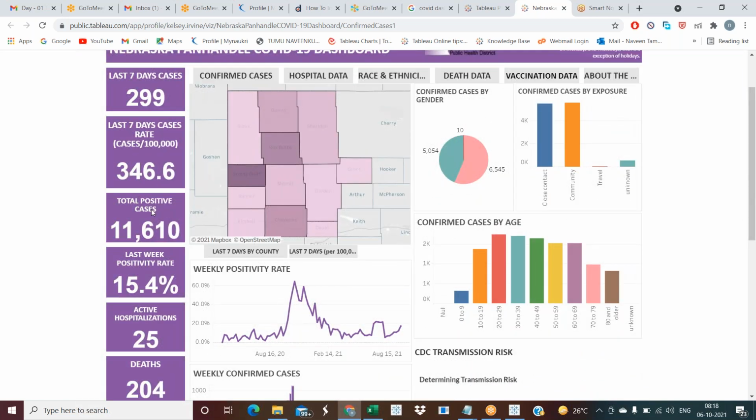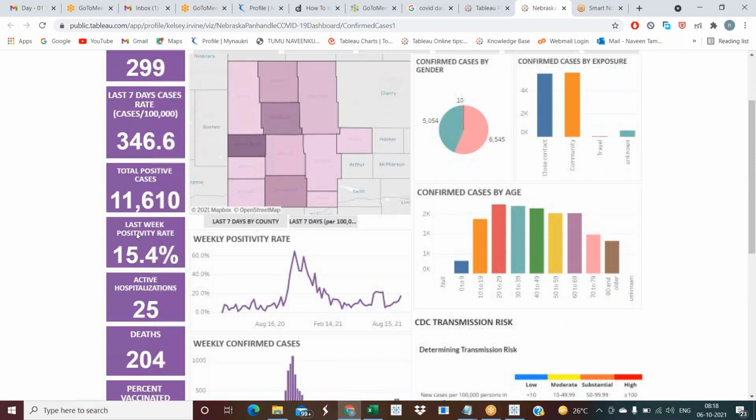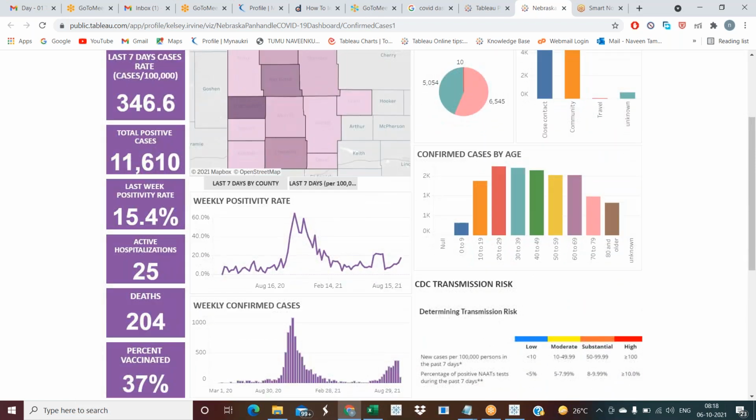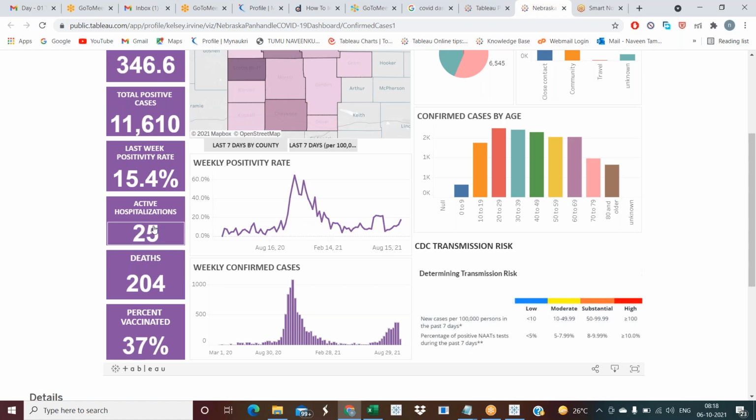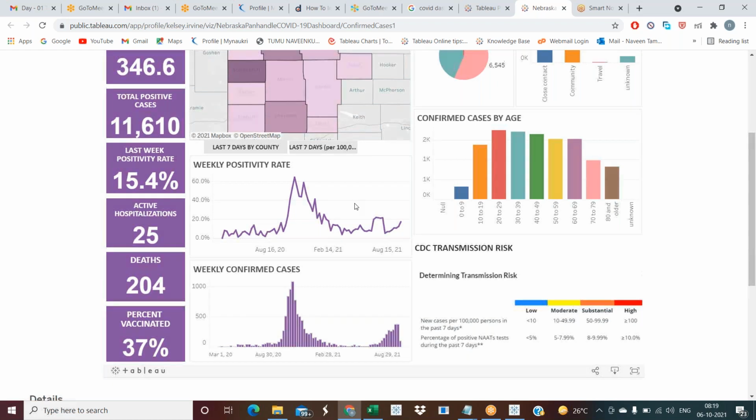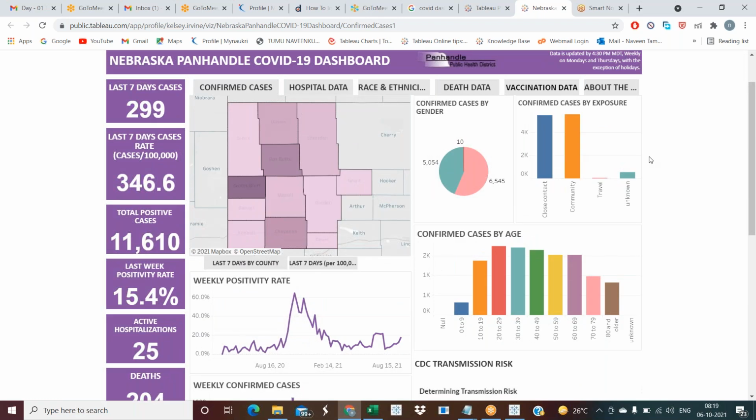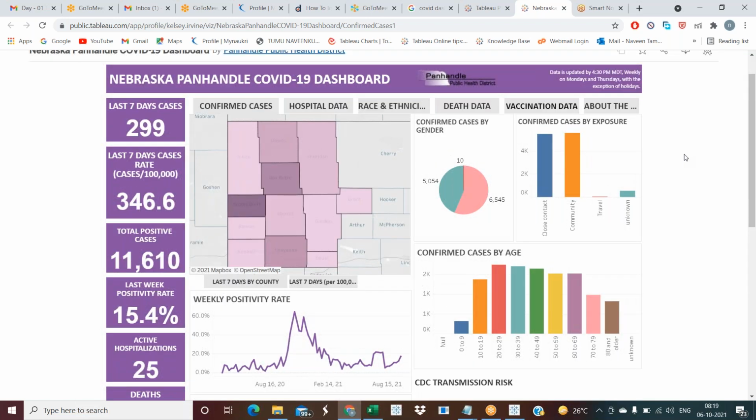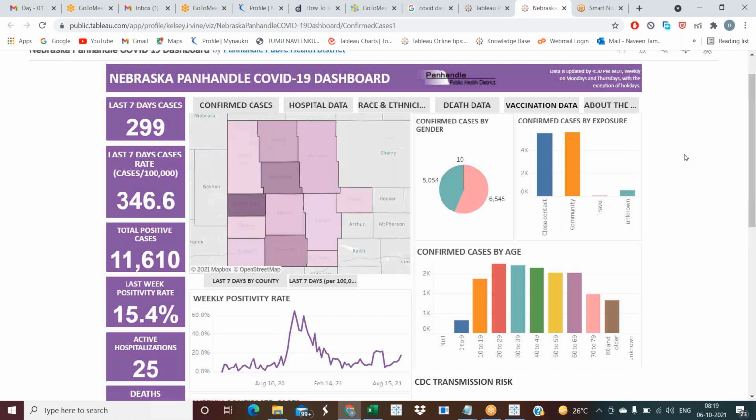Total positive cases. What are the positive cases? Last week positive cases rate. Active hospitalizations: how many active hospitalizations are we having? How many deaths have occurred? What is the percentage of vaccinated people? So this is the data. They are providing the data somewhere, in an Excel file or an Oracle file, any data, any database. What he did is he connected with Tableau Desktop and built this dashboard.